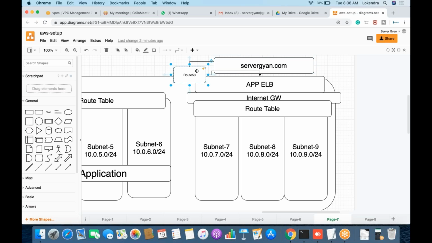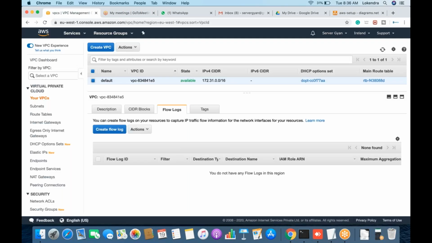Now let's come to your second point. What is your second question? Suppose I accidentally deleted one VPC after creating it. Can I retrieve the same VPC, or do I need to create it from scratch? Okay, let me tell you that right away.